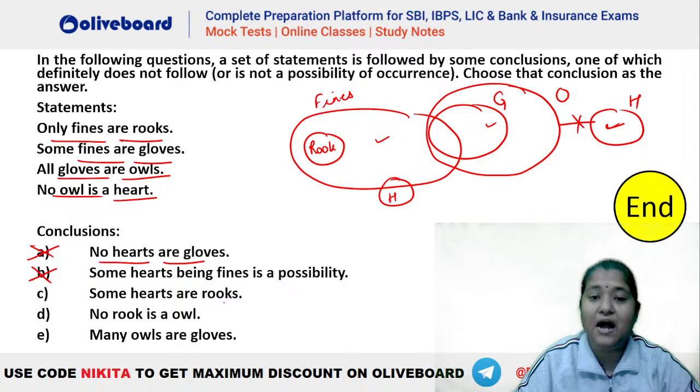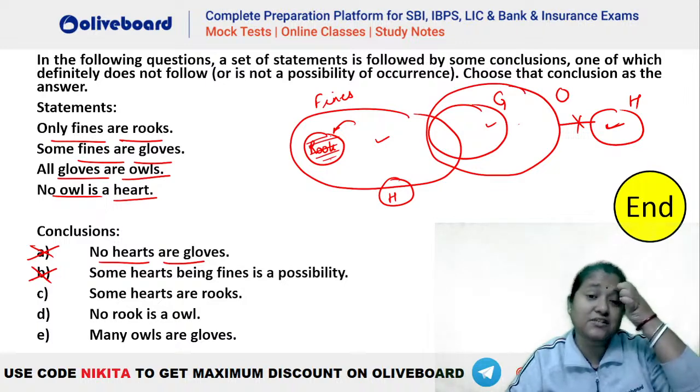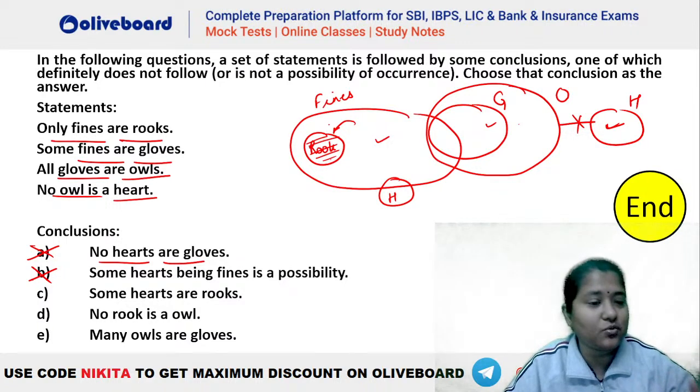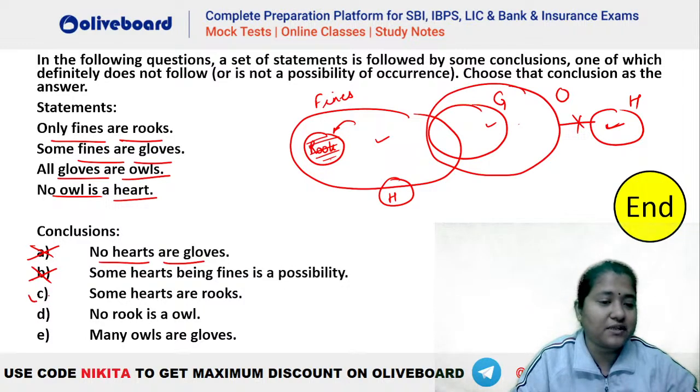What does C say? Some hearts are rook. Can some heart be a part of rook? You can see that is going to be definitely false. Why? Because rook can be a part of only fine. It can never be a part of anything else. It can exclusively be a part of only and only fines. It can never be a part of your glove, it can never be a part of owl, similarly it can never be a part of heart. So some hearts are rook is the one which is going to be definitely false here. So the answer to this question will be C.